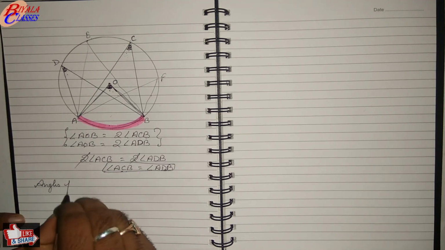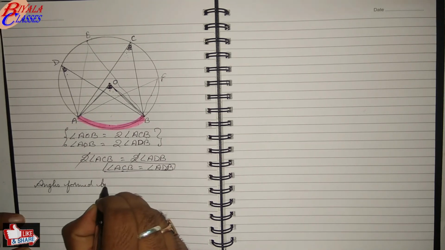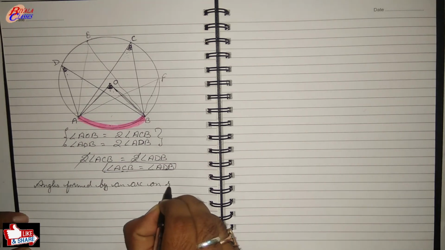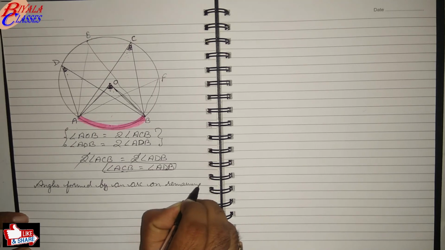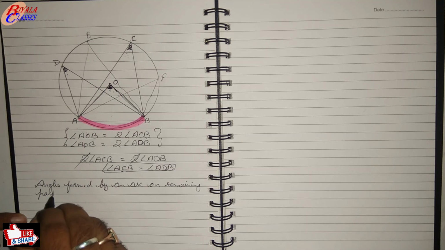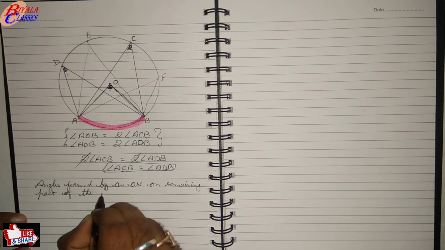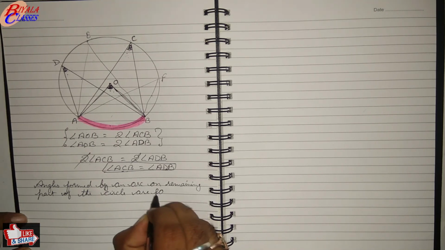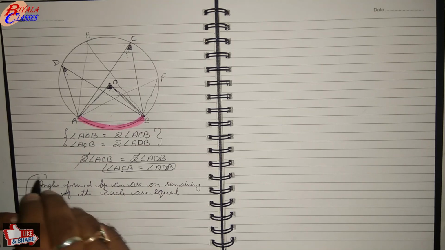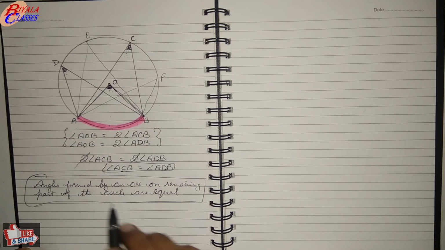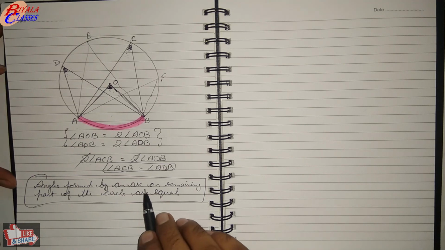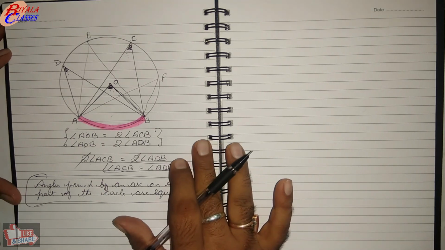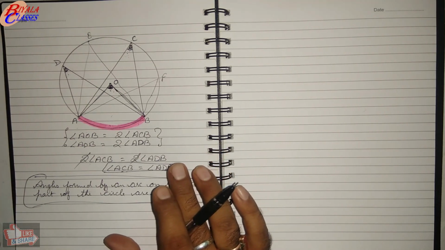That angles formed by an arc on the remaining part of the circle are equal. So this is one of the results, that angles formed by an arc on the remaining part of the circle are equal. So this was the theorem and the property, or the results based on that theorem.